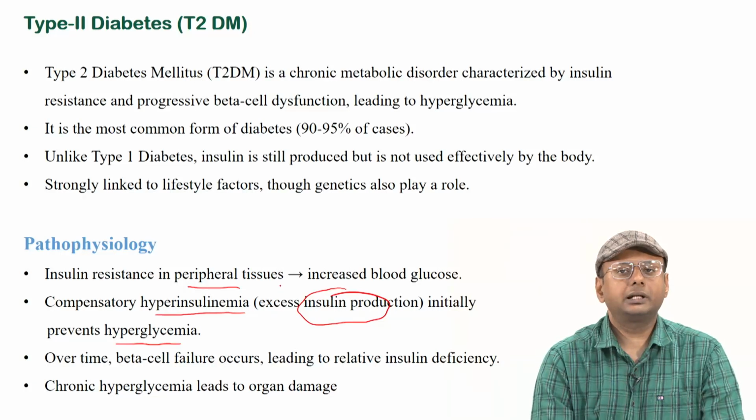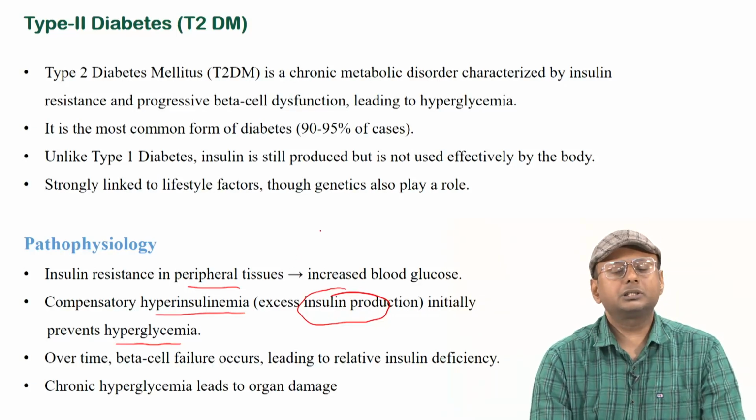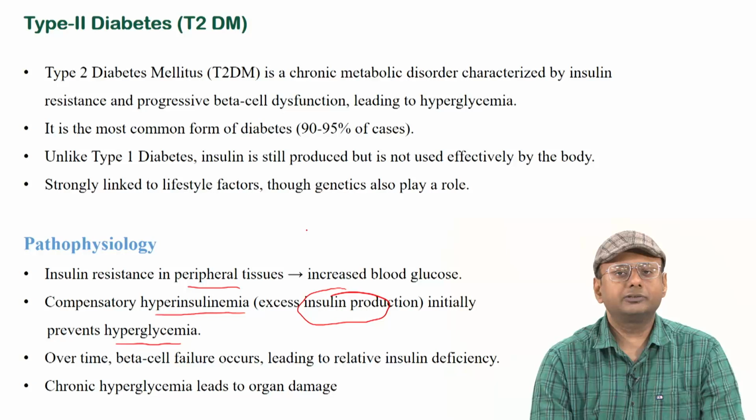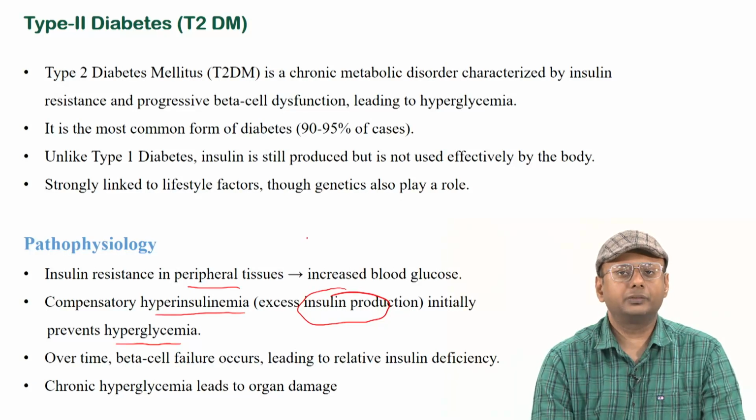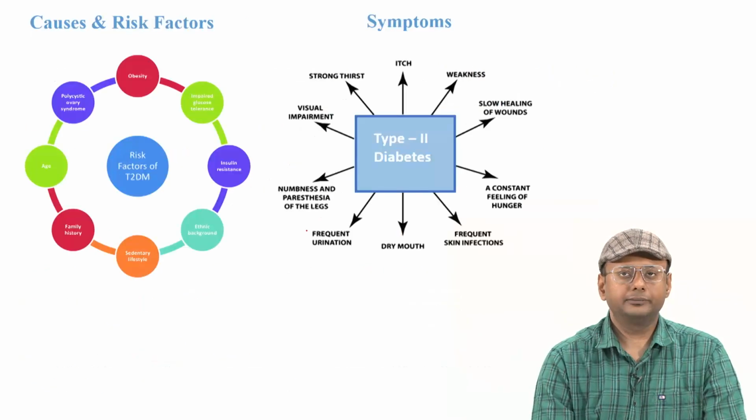The remaining beta islet cells will try to overperform and secrete more and more insulin to initially compensate for the hyperglycemia. But during this process, many of those beta islet cells eventually die due to the overperformance or stress condition, and slowly there is a loss of beta islet cell function and viability. All this can eventually cause diabetes that can damage the tissues and existing organs.